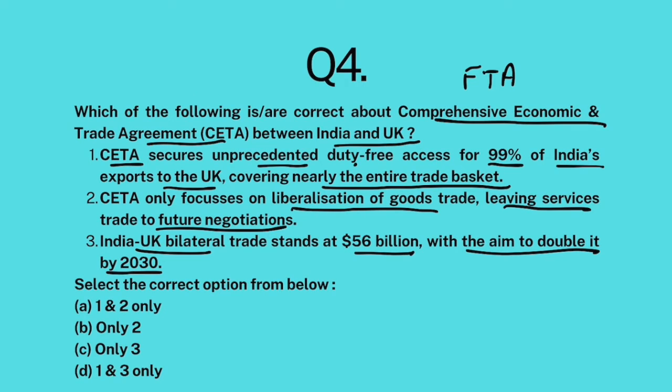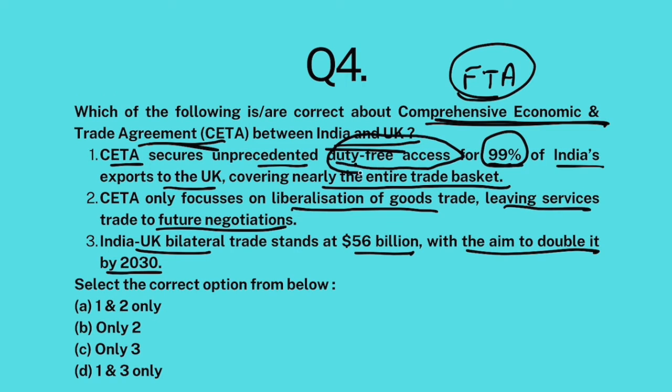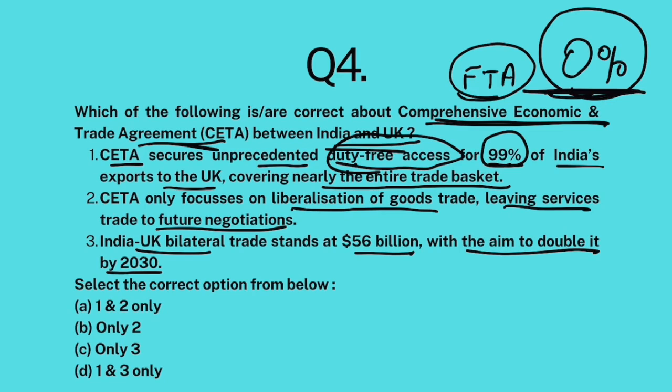Okay, so recently the FTA was signed between India and UK and the name of this FTA was CETA. Okay, now the best part about CETA for India is that 99% of the goods that India exports to UK have now been given duty-free access. That means no tax would be applied on them, 0% tax would be applied on them. So this would boost India's exports to UK?